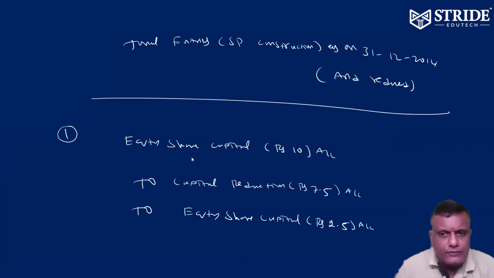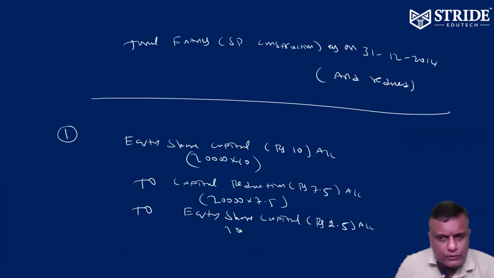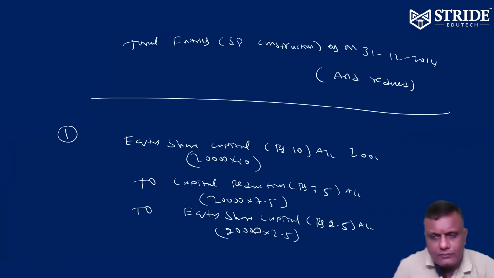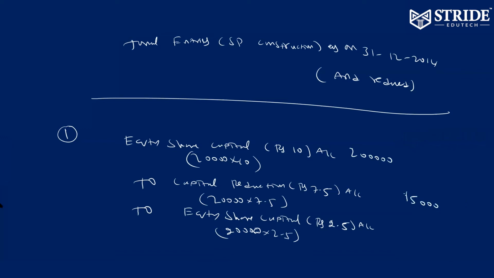So 20,000 into 10, 20,000 into 7.5, 20,000 into 2.5. Now 2 lakhs: 7.5 gives 1.5 lakhs capital reduction, and the balance 50,000 is the new equity capital.